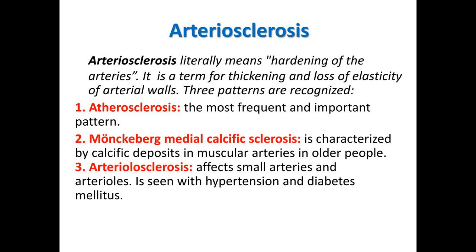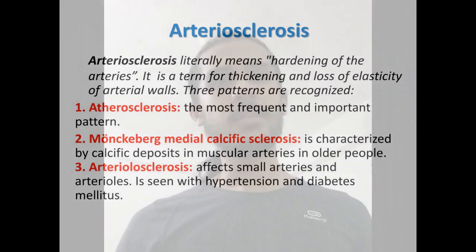Now if we talk about the blockage of the arterial system, basically there are three types of conditions which may occur. Number one is Monckeberg medial calcific sclerosis. Second is arteriolosclerosis, and third is atherosclerosis. All these conditions lead to hardening of the artery and loss of elasticity. What we are going to talk about today is atherosclerosis, which is the number one cause of heart attack and various other complications. We are going to discuss it in detail.